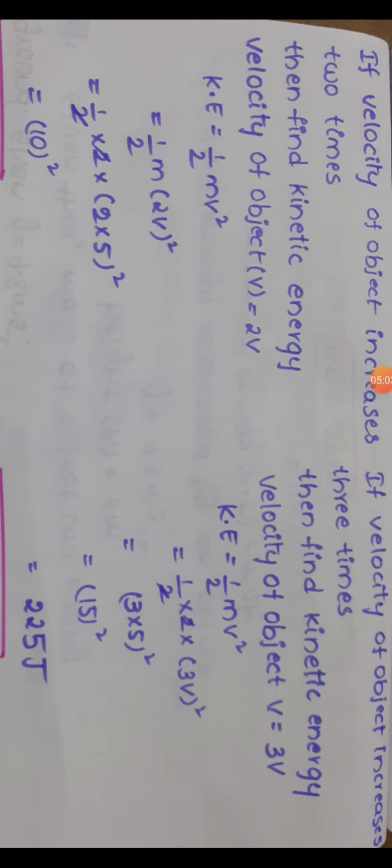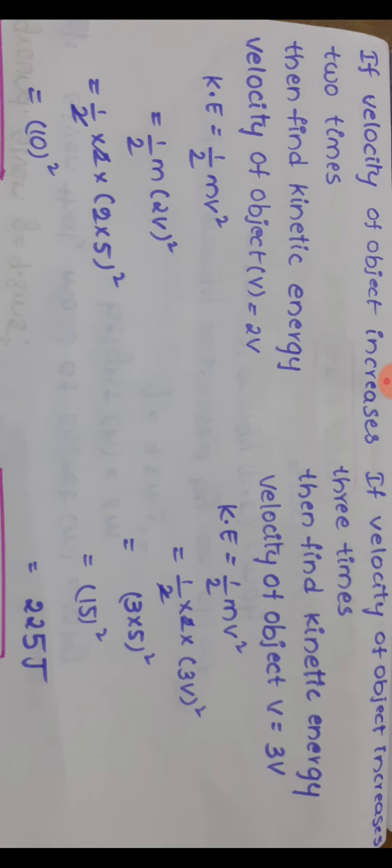Now we know the mass of the object. Using the mass of the object, we are going to find the kinetic energy when the velocity of the object is doubled. So the velocity of the object is doubled; I am taking v equal to 2v. If suppose the velocity of the object is tripled, we will take 3v. If the velocity of the object increases 4 times, we will take v equal to 4v.